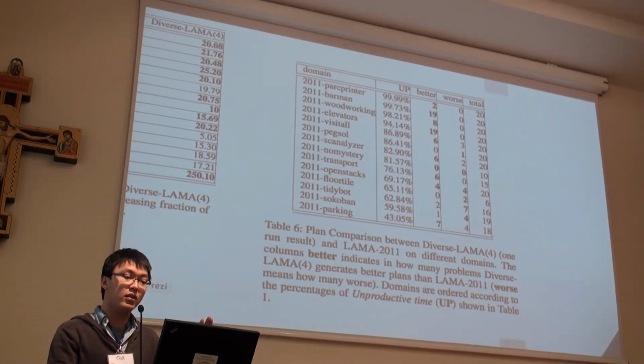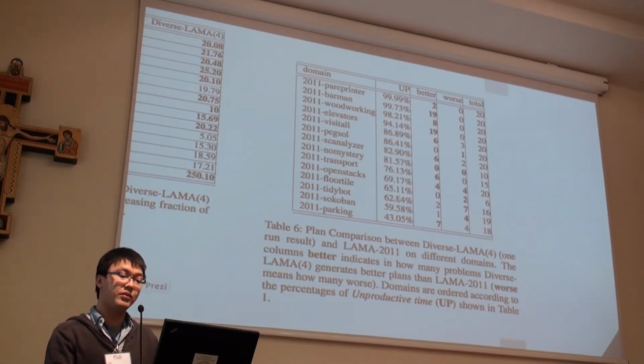We can see that when the ratio of unproductive time is high, this idea works. It's already improved, and there are no worse solutions. And once you go to the domains with a lower unproductive time ratio, you see that it's very often that we get some worse results.